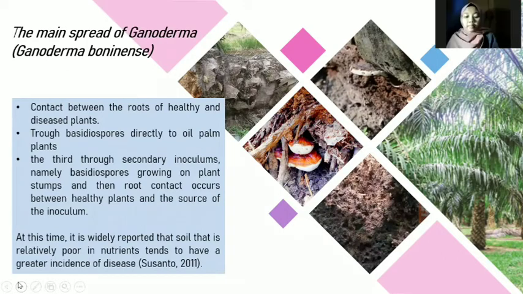Okay, the main spread of Ganoderma. First, contact between the roots of healthy and diseased plants. Second, through basidiospores directly to oil palm plants. The third, through secondary inoculum, namely basidiospores growing on plant stems, and then root contact occurs between healthy plants and the source of the inoculum. At this time, it is widely reported that soil that is relatively poor in nutrients tends to have a greater incidence of disease.